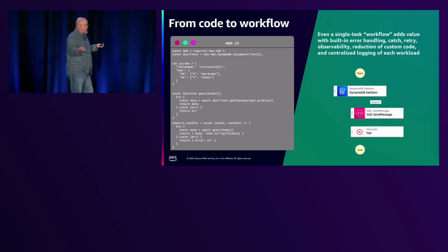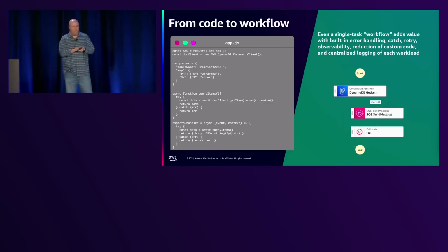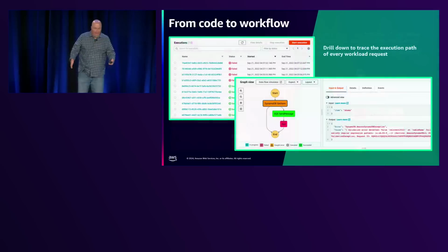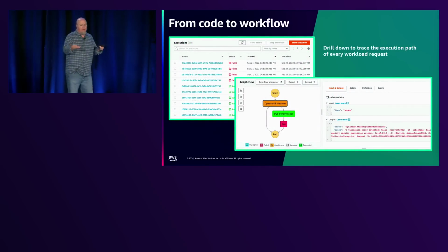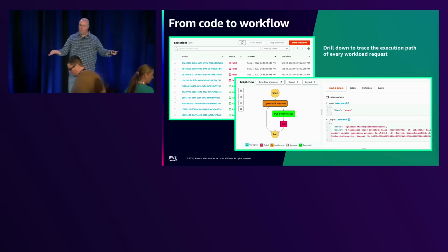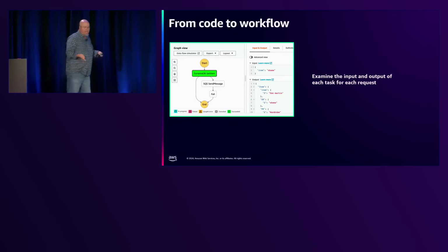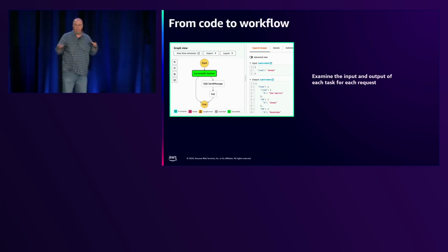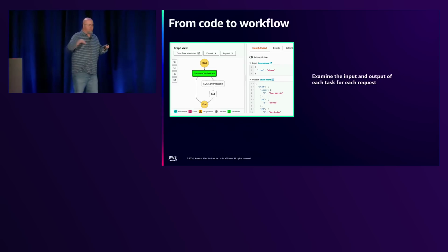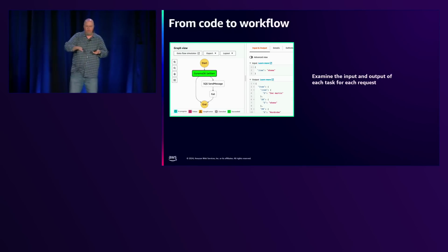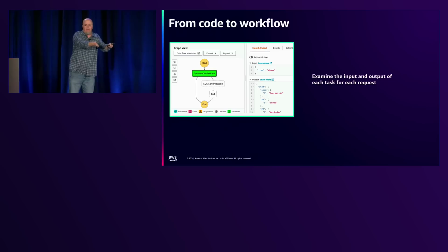So this is what this would look like in an actual Step Function. DynamoDB, you would have the SQS, and then you would fail it and say, hey, it's not working. You get the errors back. And the cool thing about that is you can drill down and trace what those errors were. Hey, when I tried this, this is what went wrong. This is where I failed. This is where my configuration failed, right? The second thing is you can take a look and examine the input and the output of the step function. Now, this is pretty basic stuff at a 400 level, but I want to make sure everybody's with me on this, right? So your error handling's built in, your input and output are there, and all that's right in Step Functions. That's right out of the box, right?